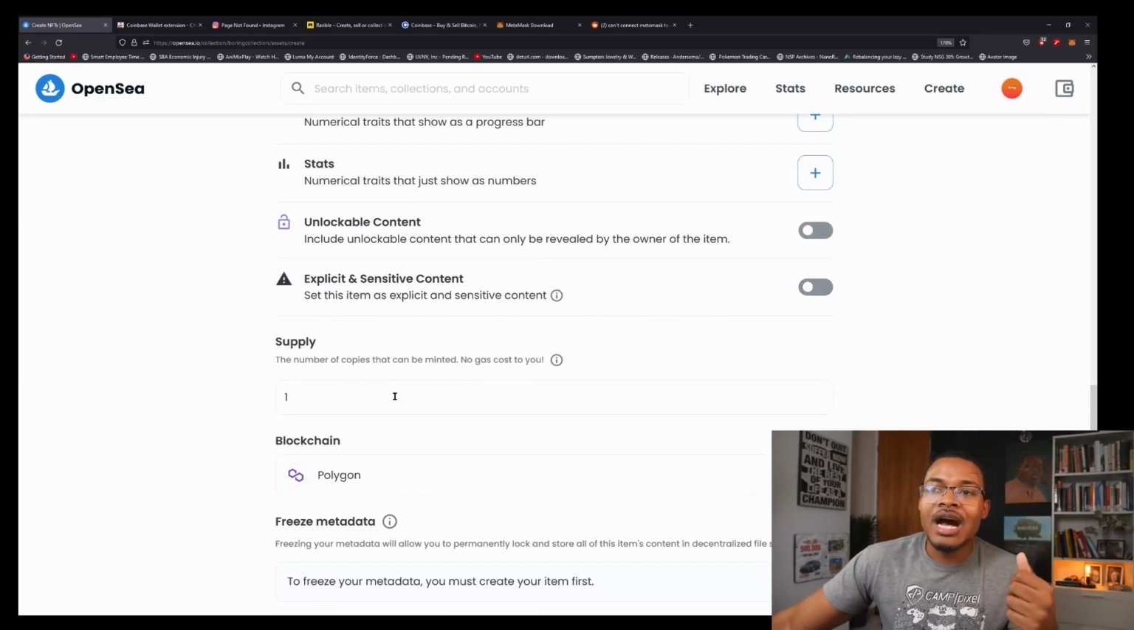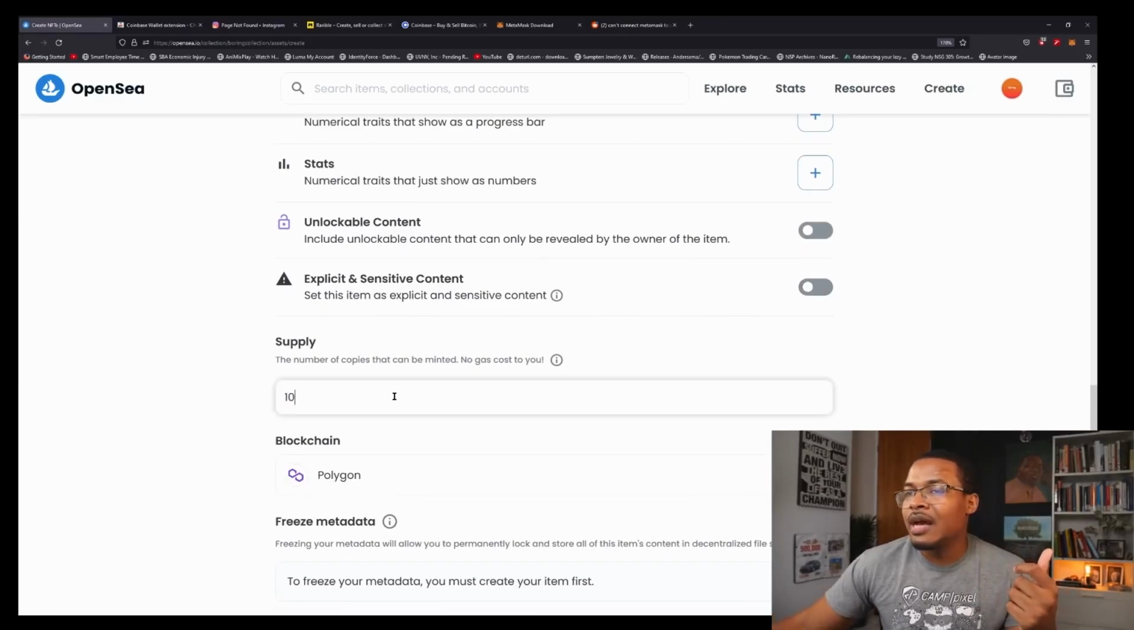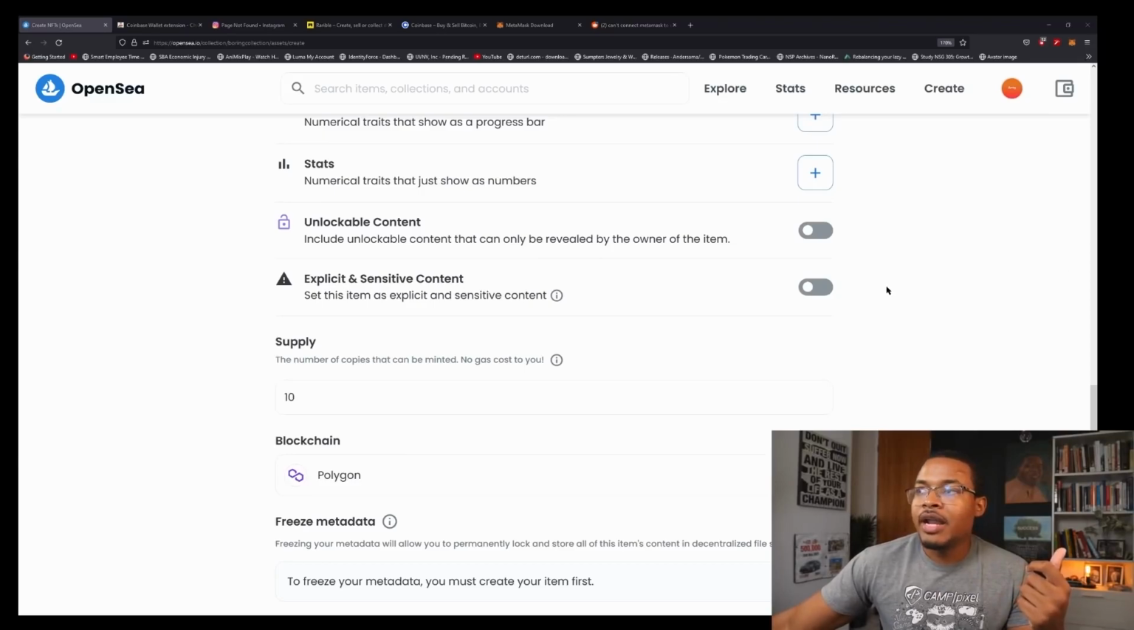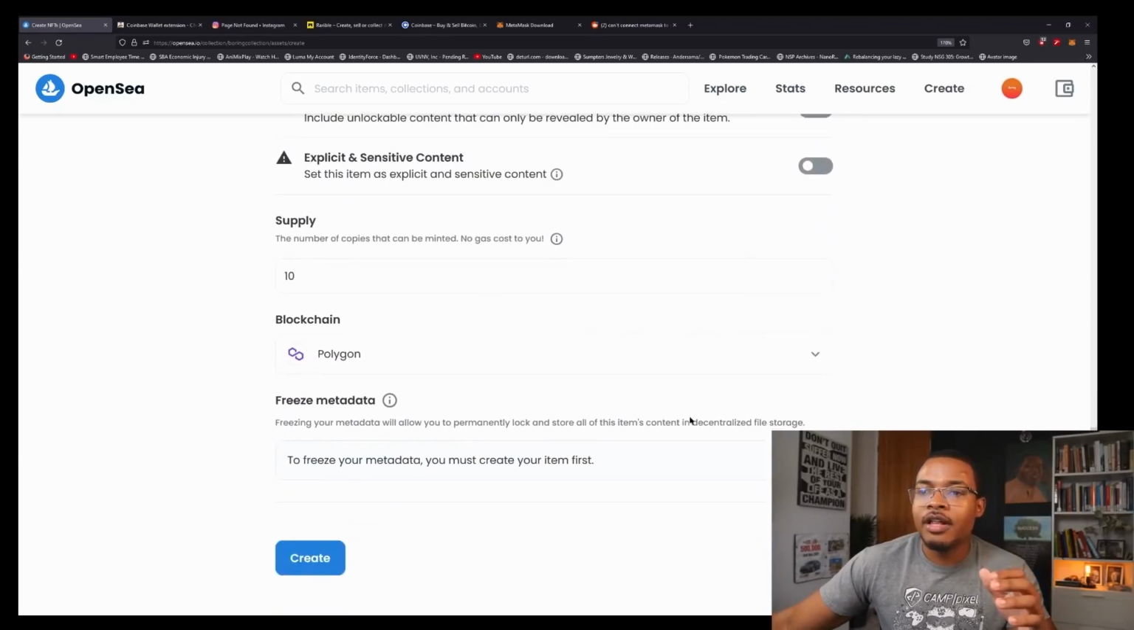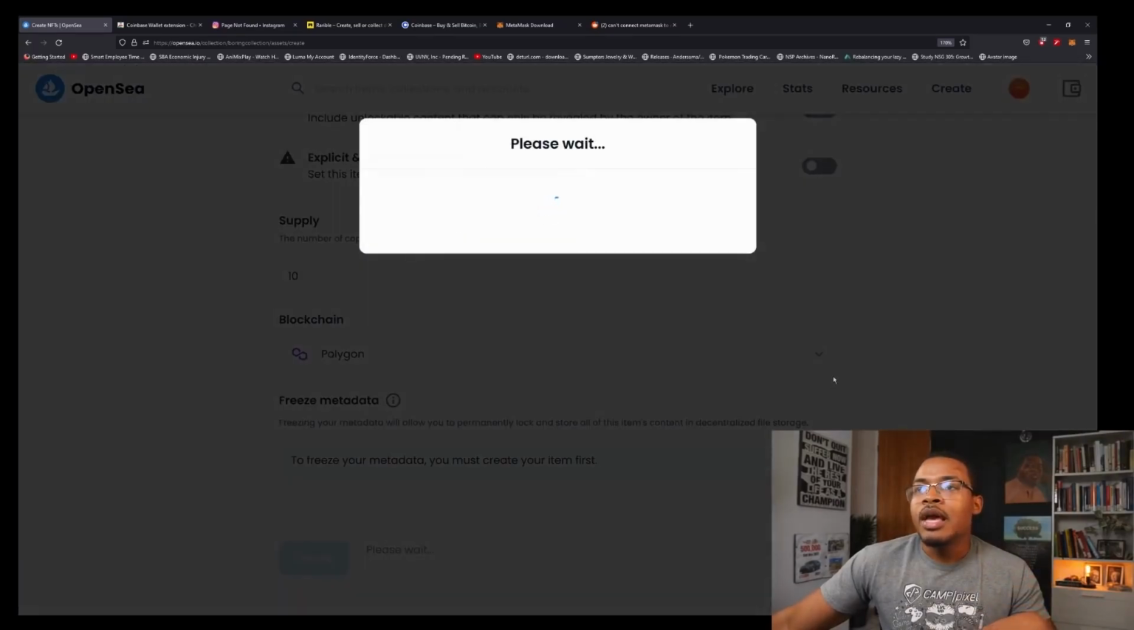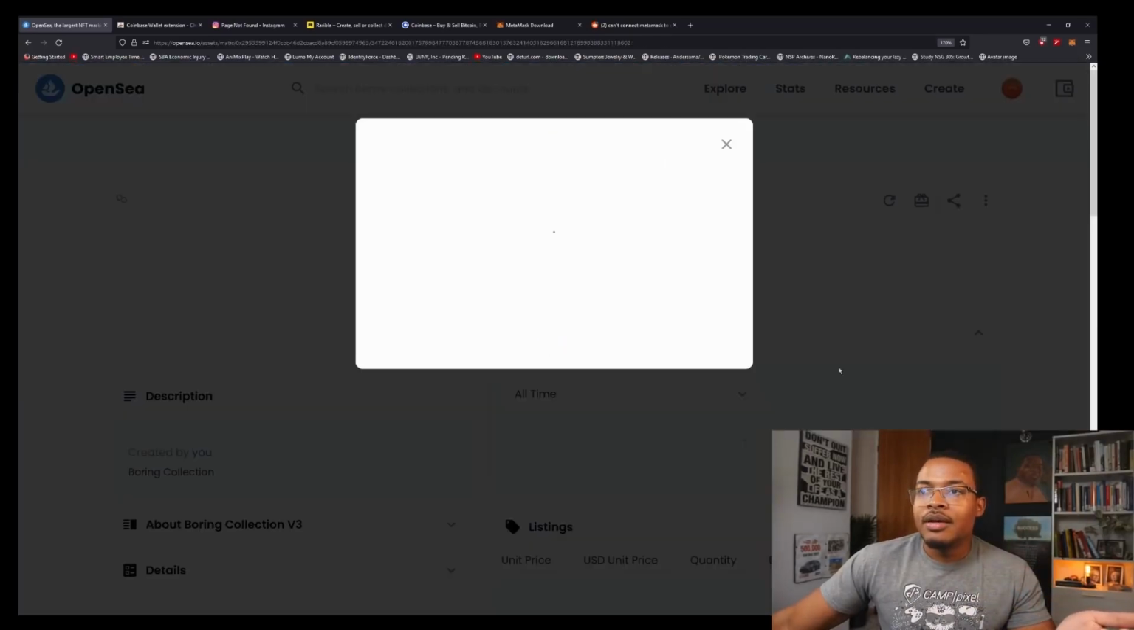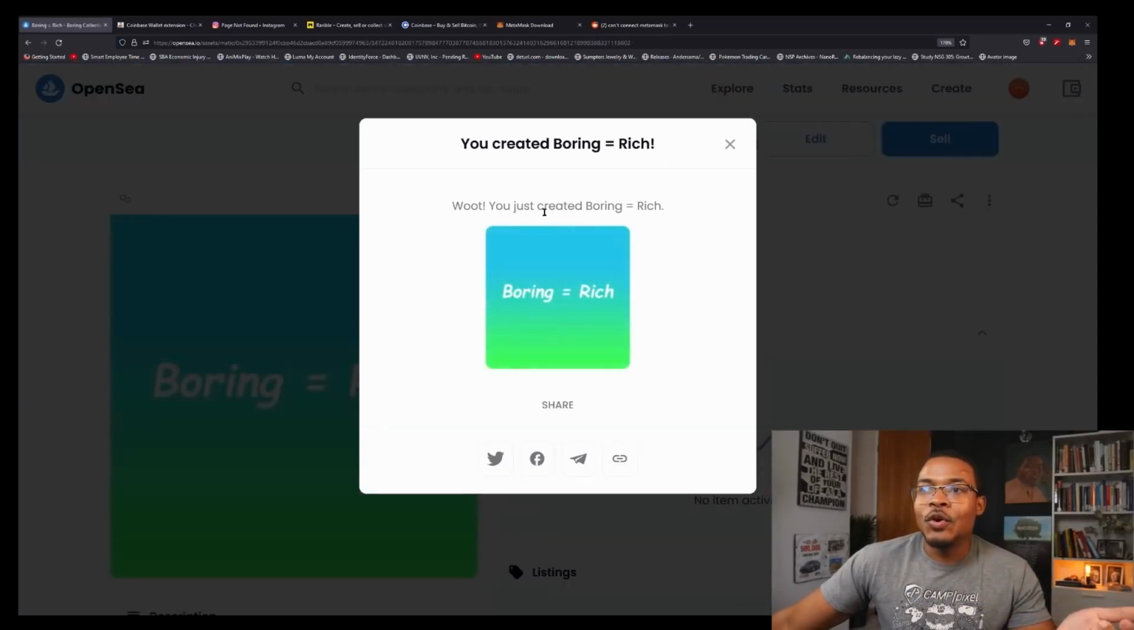For the supply, copies of this, I'm only going to put, for example, 10. And that's about it, okay? So just 10 of these are going to be available. It says to freeze your metadata, you must create your item first. And I click right here where it says create. And then, boom, that's it. You just created boring equals rich. And I can actually share it if I want to. And that's basically it.